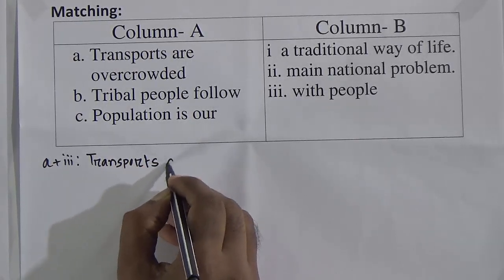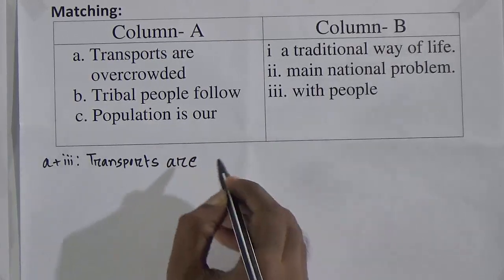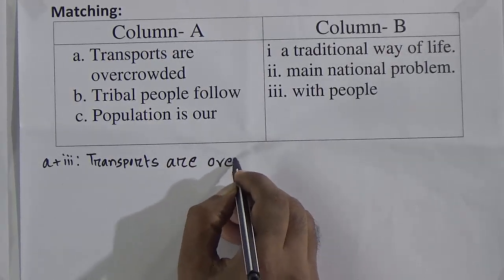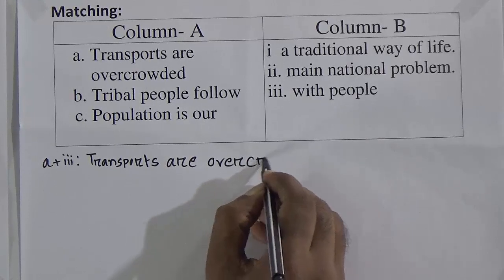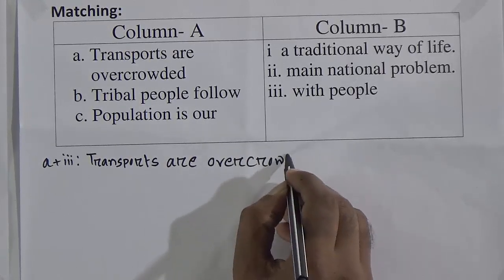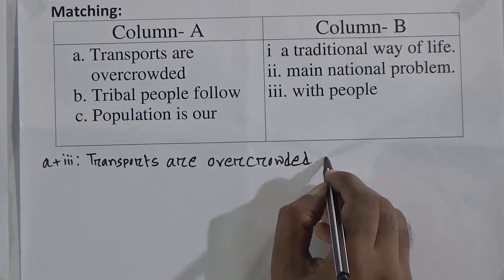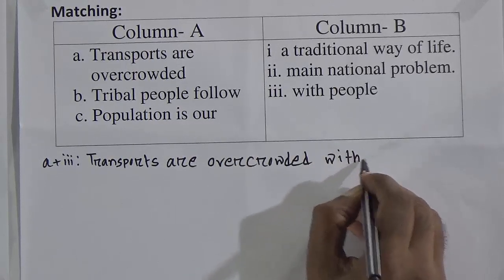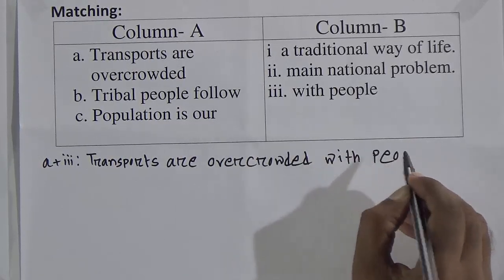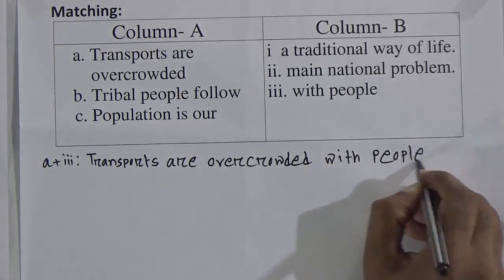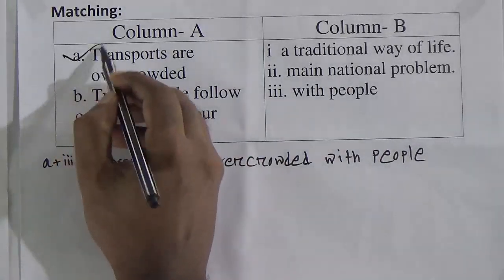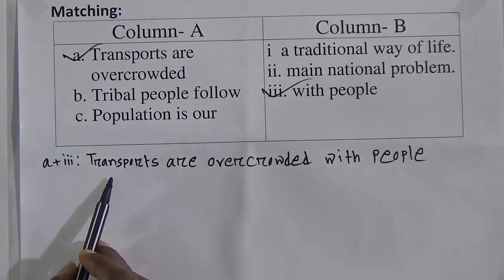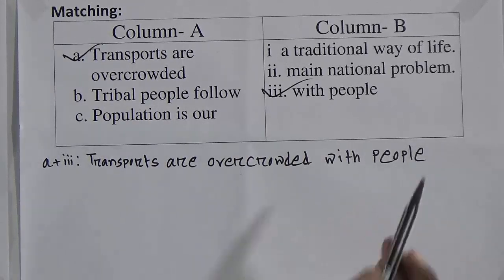Transports are overcrowded with so A is related to 3. Transports are overcrowded with people.